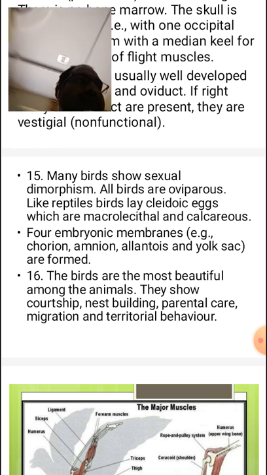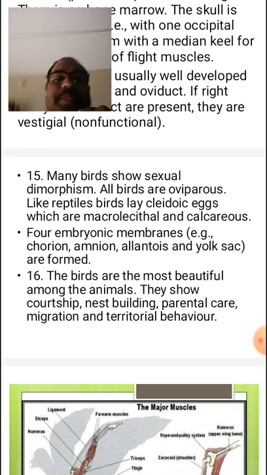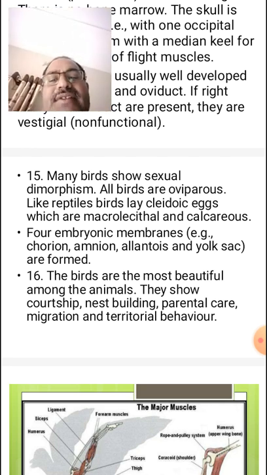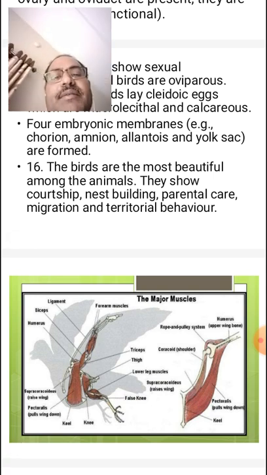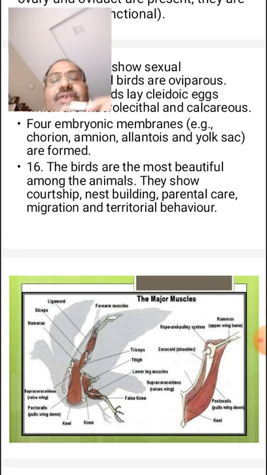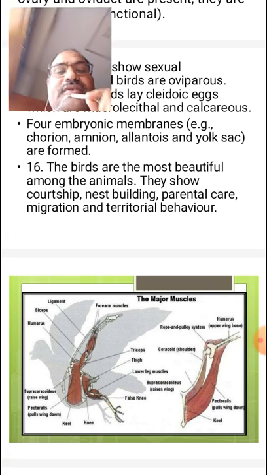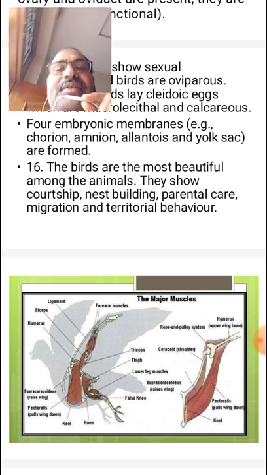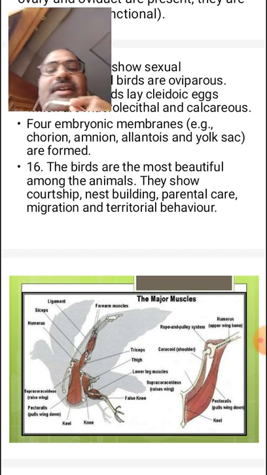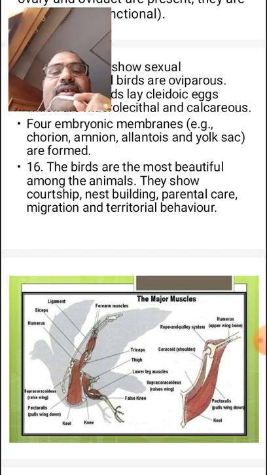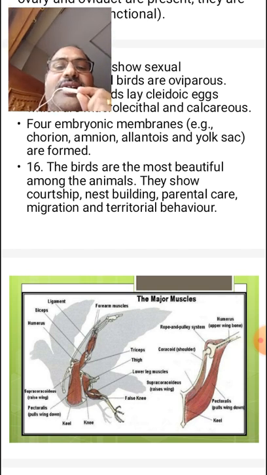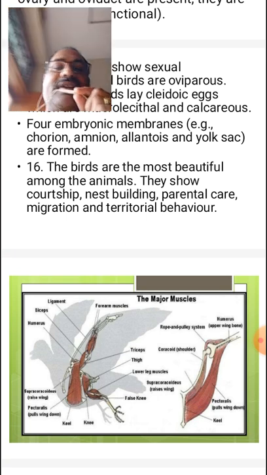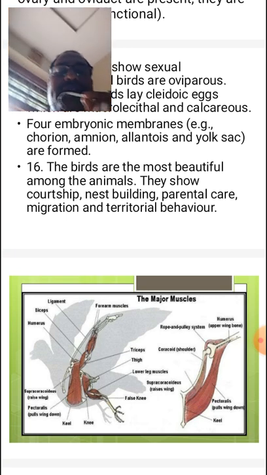Macrolecithal means they are large in size. During the embryonic stage, chorion, amnion, allantois, and yolk sac are formed as embryonic membranes. So they are called amniotes.